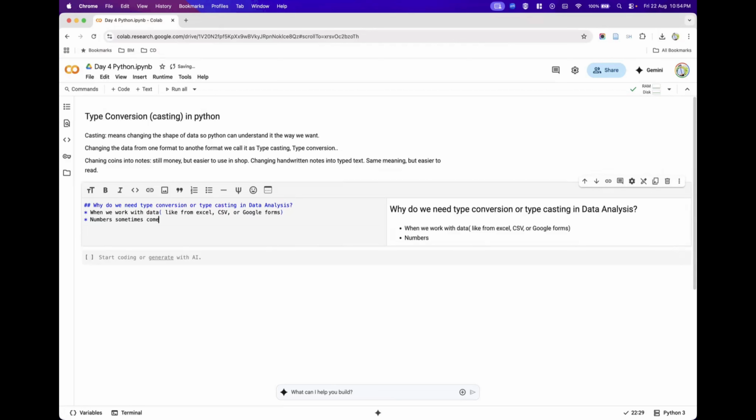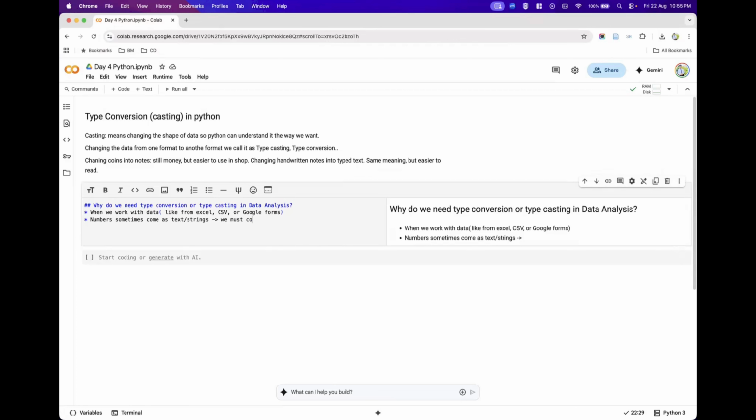Numbers sometimes come as text strings. Numbers might come as text, or as strings. So we should be in a position to change whatever numbers we have received into numbers. Only then would we be able to do some mathematical operations on them.